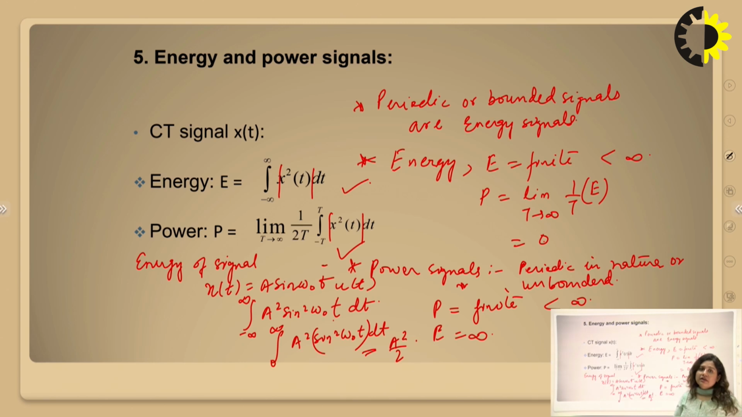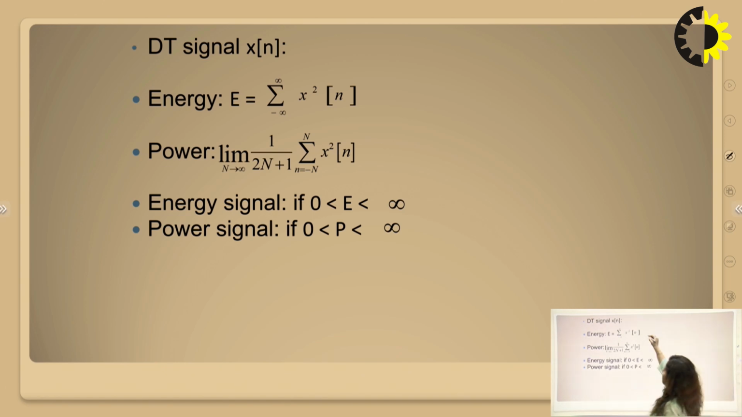So those signals which have a particular energy are basically finite energy signals, and the power is 0 here. For discrete time signals, these are the equations. Energy can be found out as the summation from minus infinity to infinity of x square n. Similarly, power can be found out as the limit N tends to infinity of 1 upon 2N plus 1, summation over n equal to minus N to N of x square n. So we easily see that energy signals are those which have energy between 0 and infinite, and similarly power signals are those which have power between 0 and infinite. So for this, power is 0, and for this, energy is infinite.